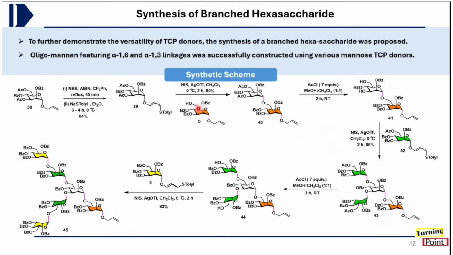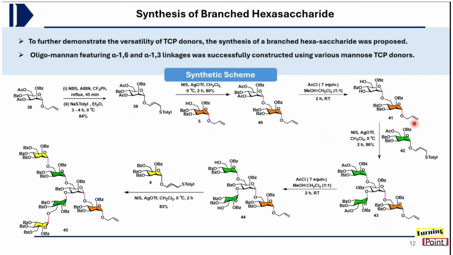And then it was coupled with this acceptor 5, which contained the C6 hydroxy group, in the presence of our previously optimized condition. It leads to the formation of this disaccharide 14 in very good yield. And then after selective deprotection of this acetate group in the presence of acetyl chloride, in methanol and dichloromethane 1:1 as a solvent, 2 hours at room temperature, it leads to the formation of this disaccharide 41.